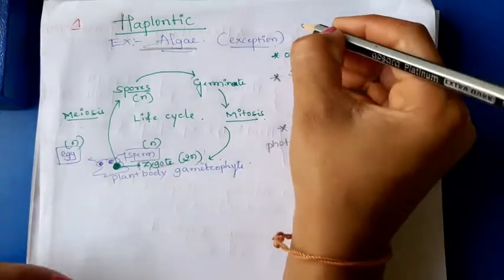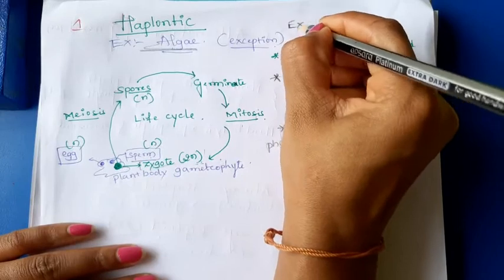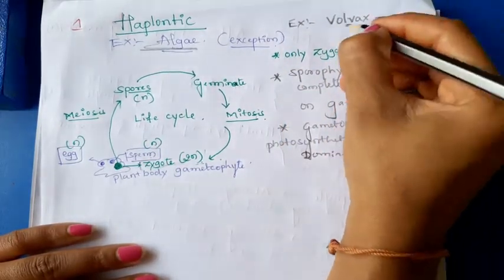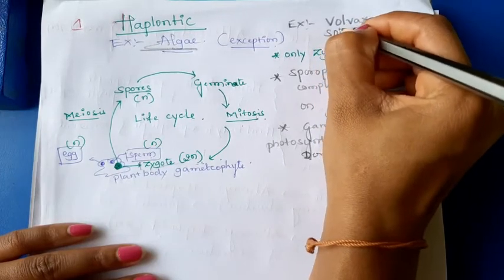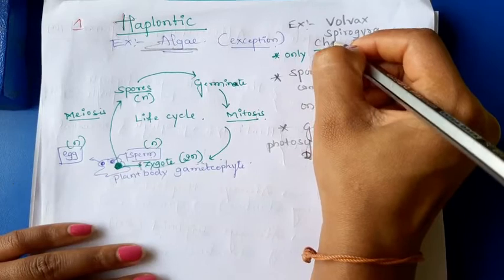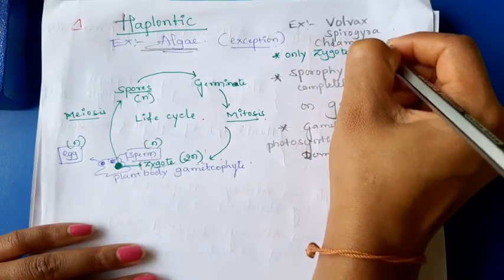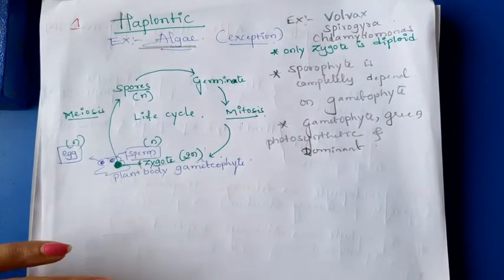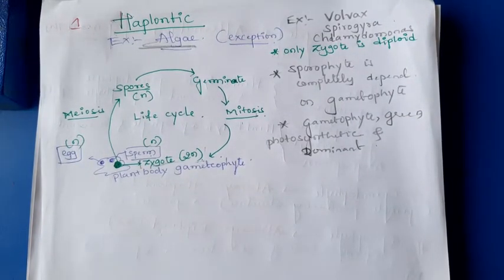I will write here examples: Volvox, Spirogyra, Chlamydomonas are the examples for haplontic life cycle.